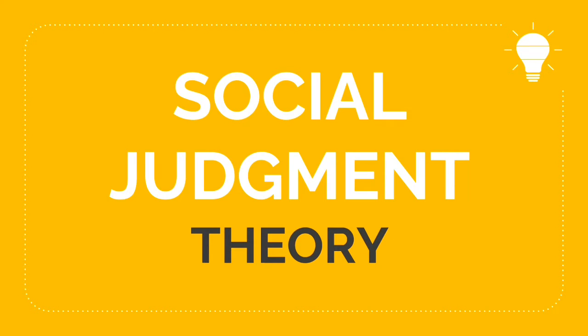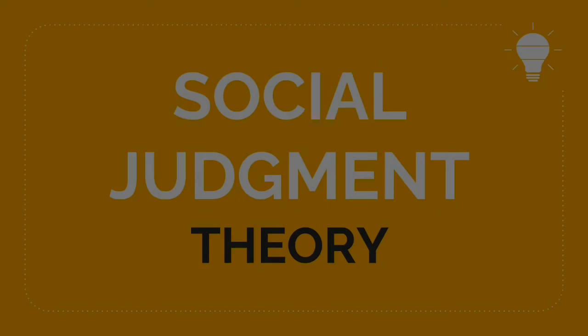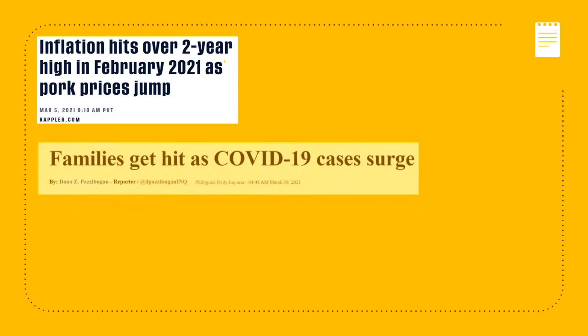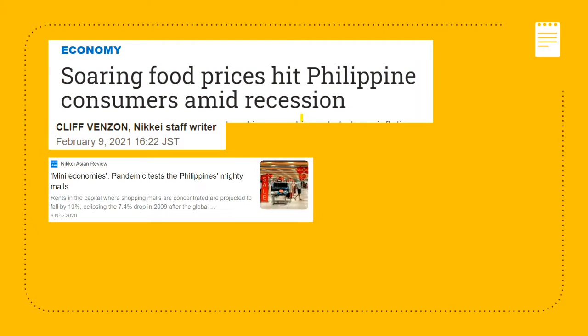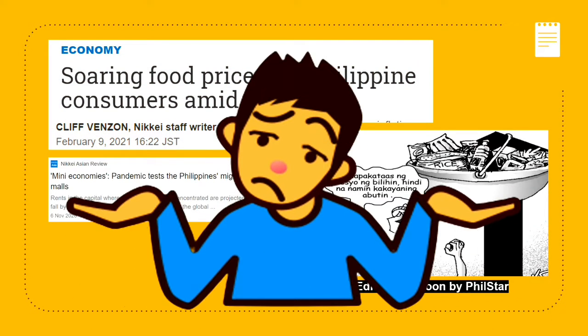What is social judgment theory? I believe that everyone has recently seen many reports about coronavirus, African swine fever, and inflation. Maybe some of you have already gone to markets to get food for the next month. Others no longer buy meat, and some may not care at all.